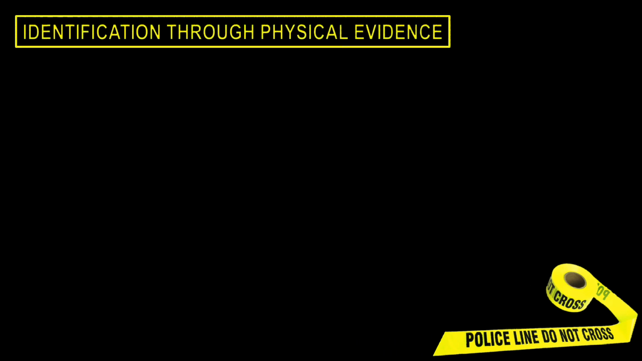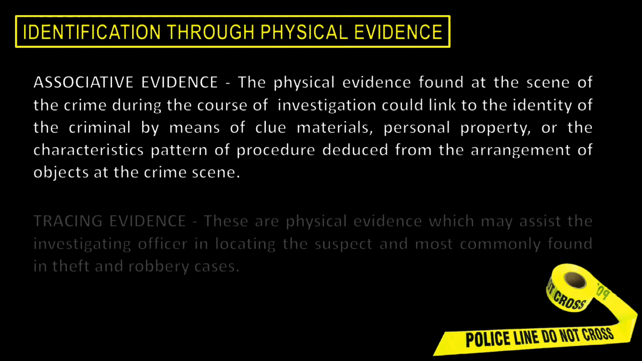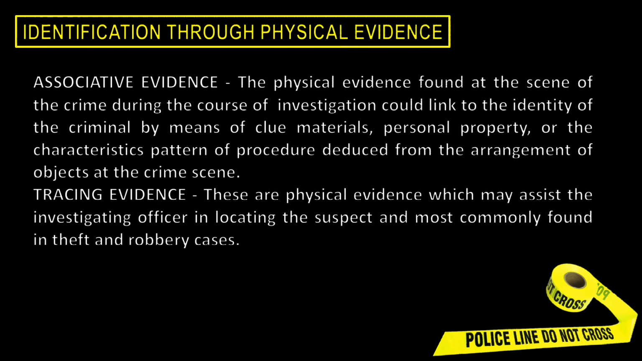Next is identification through physical evidence. So, may dalawa yan, associative evidence and tracing evidence. For associative evidence, these are physical evidence that can identify the criminal. While yung tracing evidence, these are physical evidence that may assist in locating or tracing the suspect. So, yun yung pagkakaiba niya. Associative evidence and tracing evidence, these are both physical evidence, but itong associative evidence kasi is to identify the criminal. So, more on identification, while tracing evidence is more on locating the offender.